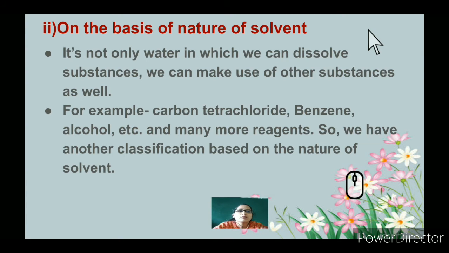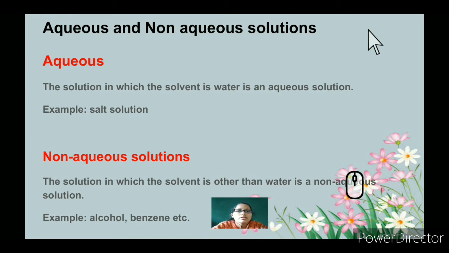So next we will see classification on the basis of nature of solvent. What type of solvent we take, the solution formation or miscibility depends on it. It's not only water which can dissolve substances, but other solvents can also be used for dissolving substances, like alcohol, benzene, carbon tetrachloride, etc. So based on the nature of solvent, the dissolving can differ. Again, they are of 2 types, aqueous and non-aqueous solution.